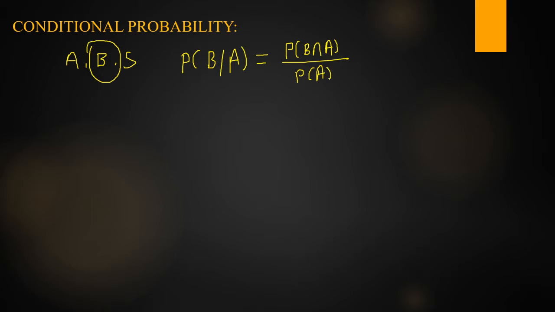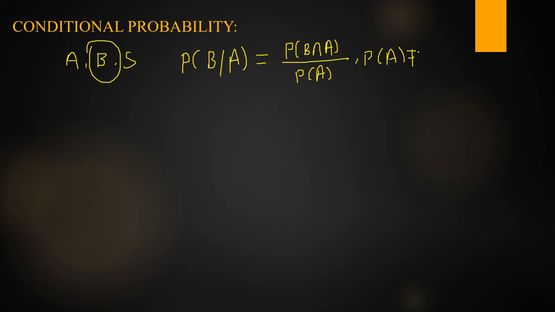So if we consider two events A and B in a sample space S, and assume that the occurrence of A is completed, we find the probability of B given that A, denoted P of B given A, not B by A. It is defined as P of B intersection A by P of A, provided P of A is not equal to 0.